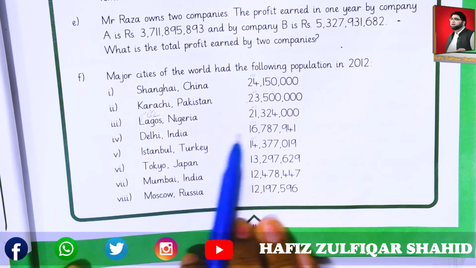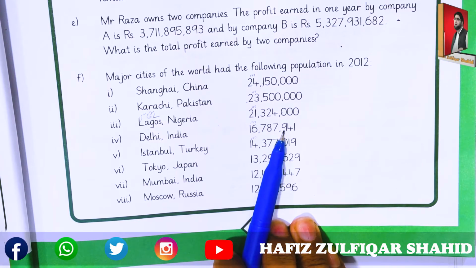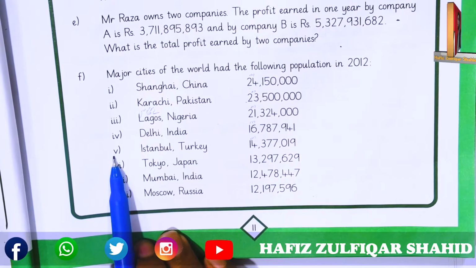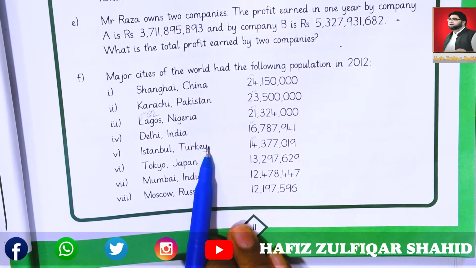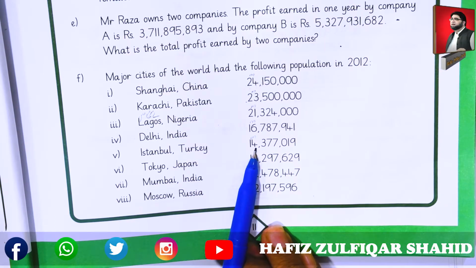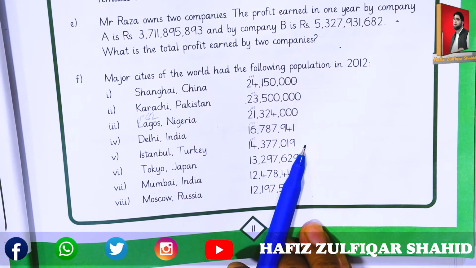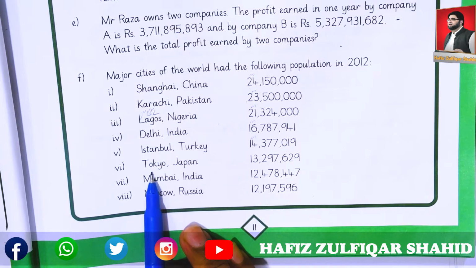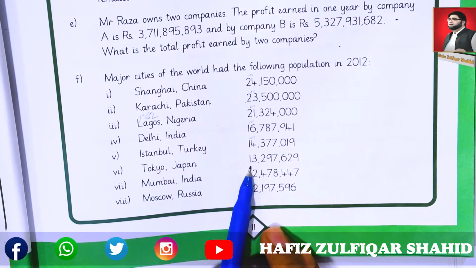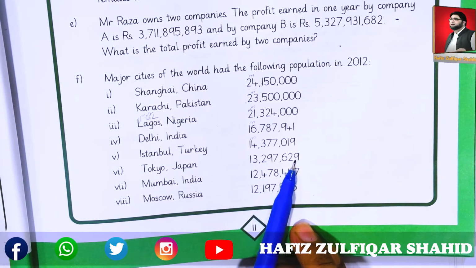Delhi of India 16,787,941. Istanbul, on the fifth number, Istanbul of Turkey has the population in 2012 14,377,019. If we talk about Tokyo, Tokyo has population in 2012 13,297,629.